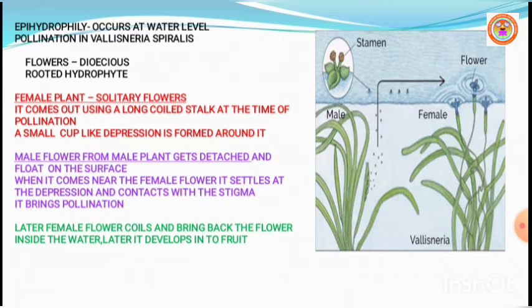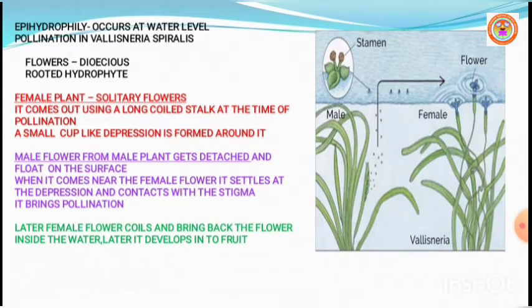Let us see how pollination in Vallisneria spiralis takes place. Children, remember, Vallisneria is a dioecious, submerged, rooted hydrophyte. The female plant produces solitary flowers which rise to the surface of the water.